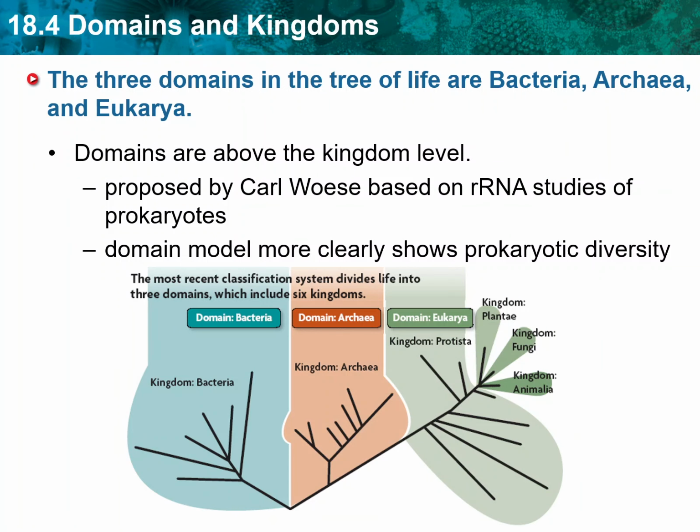Second main idea. The 3 domains in the tree of life are bacteria, archaea, and eukarya. Most biologists now accept Woese's domain system. This system more clearly shows the great diversity of prokaryotes in the tree of life by dividing them into 2 domains. These domains are called bacteria and archaea. All eukaryotes are placed into a 3rd domain called eukarya.